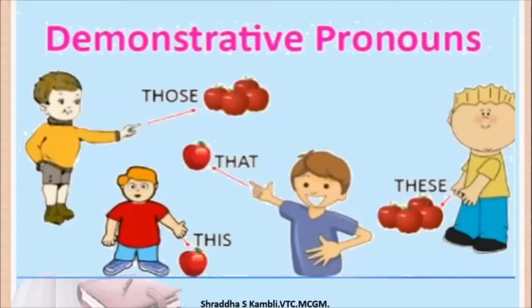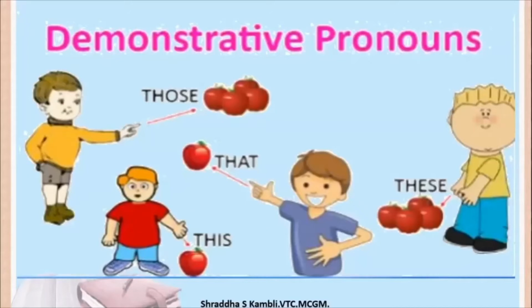See, both the boys in the center, the one in the red shirt and the one in the purple shirt, they are both talking about 1 single apple. But the boy in the red shirt is saying this and the boy in the purple shirt is saying that, but the apple is 1.